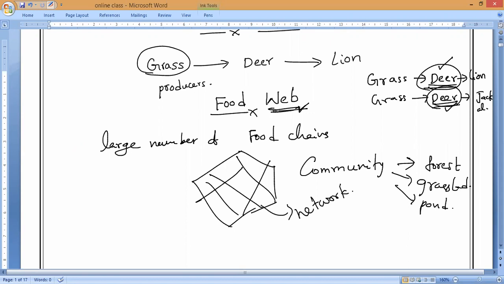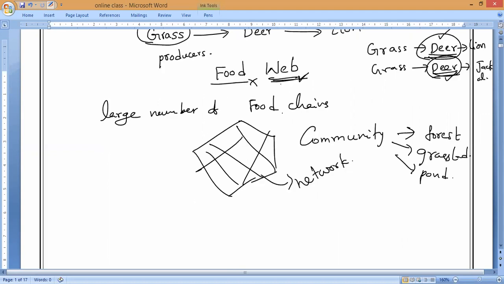So now let us discuss an example with the help of one diagram. What do you mean by food web, guys? Anybody? A single organism exists in multiple food chains, and they form a cluster or a group, a network. That is why it is called a food web. Now with the example I will show you how it exists and how these food chains form the food web.